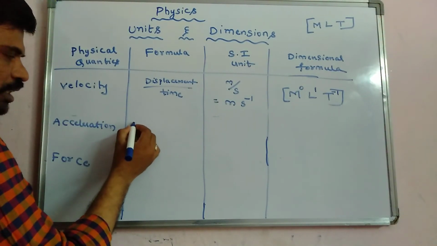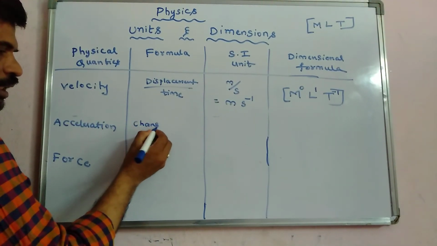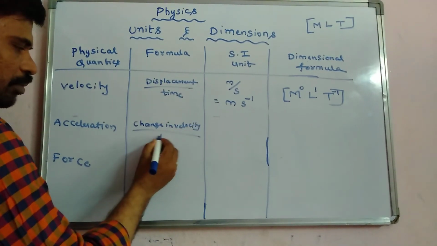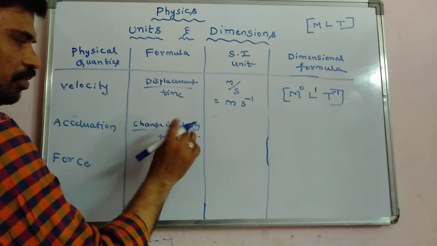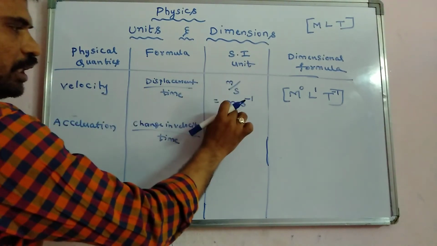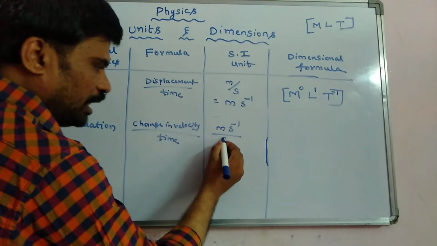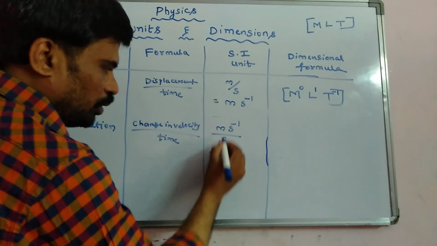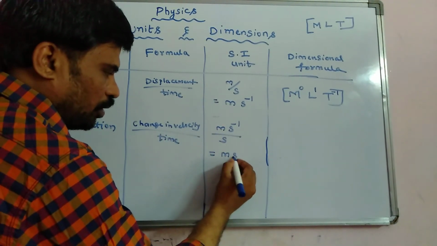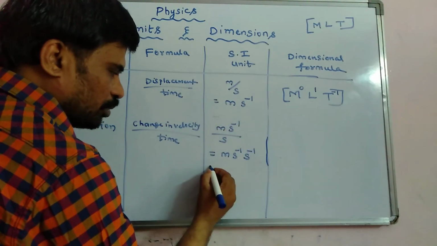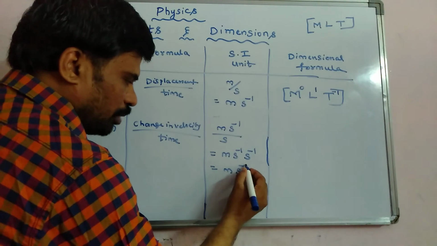Acceleration. The acceleration formula is change in velocity by time. For velocity the unit is m s power minus 1, divided by time, again second. The second goes to the numerator, s power minus 1, so the unit is m s power minus 2.